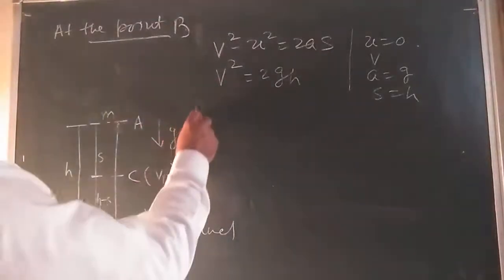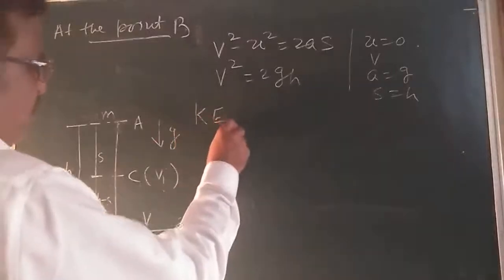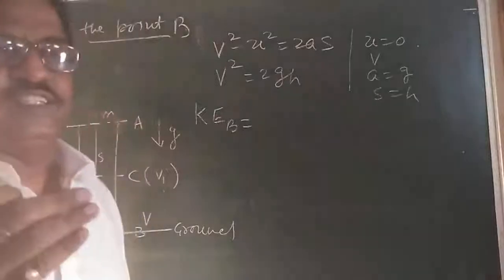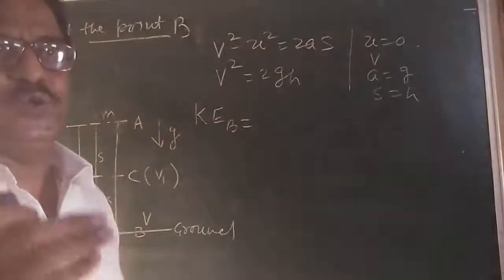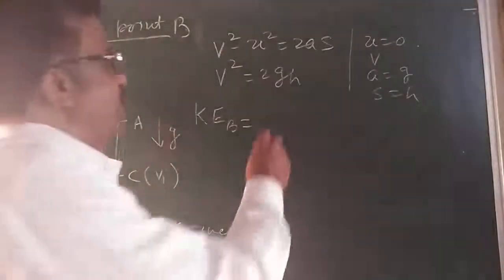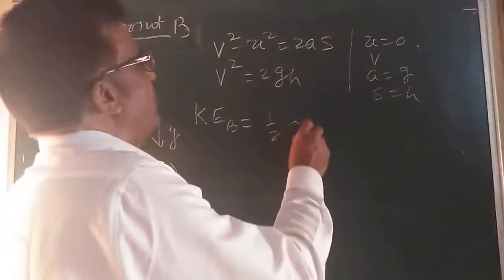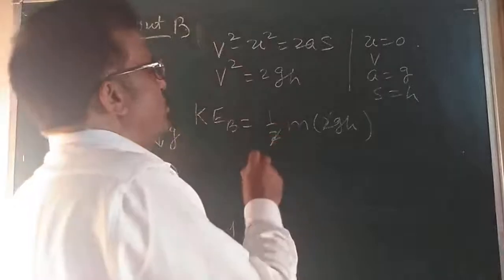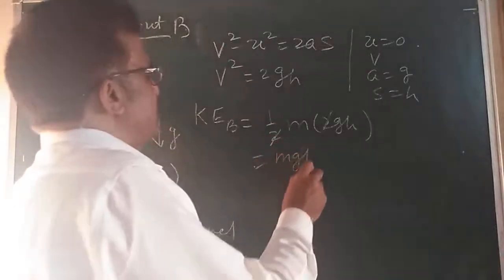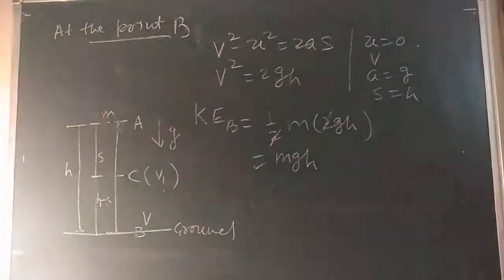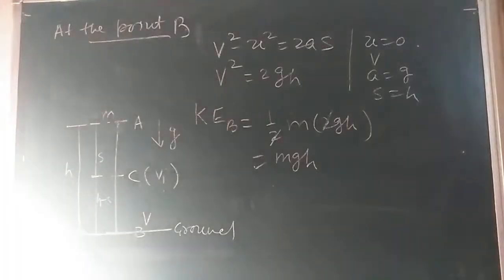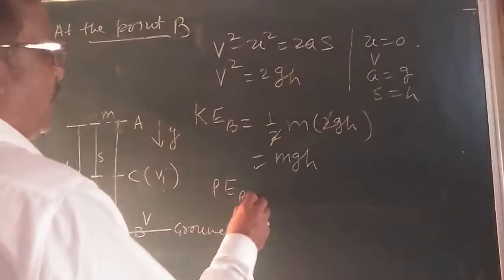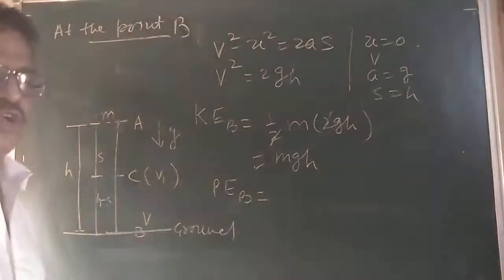So kinetic energy at a point B, again tell me what is the formula for kinetic energy? Sir, 1 by 2 mv square. So I can write 1 by 2 mv square, 2gh, 2 and 2 cancel, mgh. Now the potential energy at the point B, who will give the answer? Sir, potential energy is zero, why?